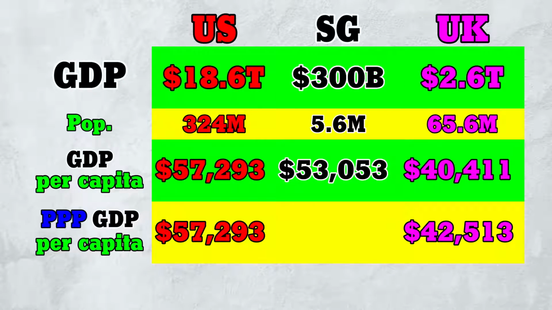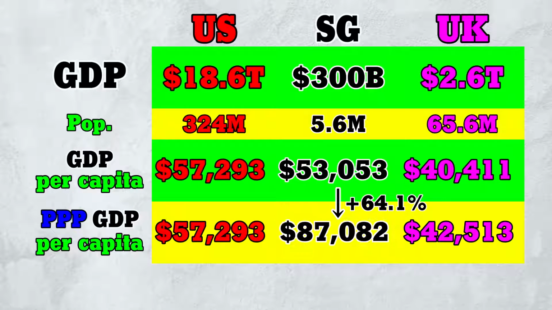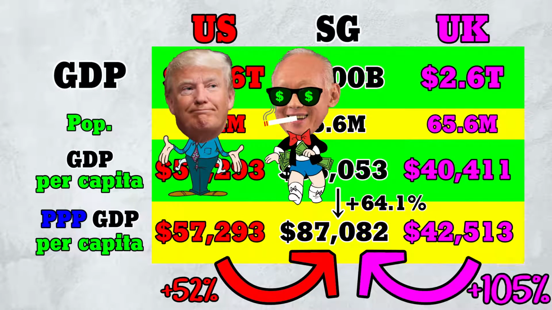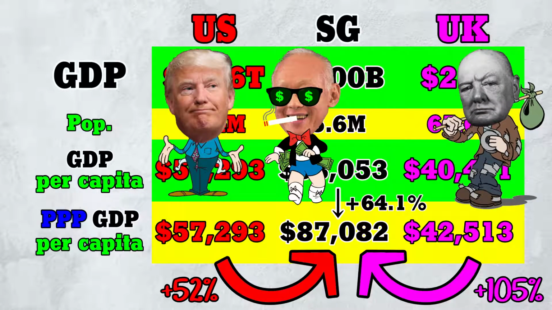So, according to the IMF, we must add 64% to Singapore GDP per capita to get PPP GDP per capita of about 87K. This is how we arrive at the fantastic conclusion that Singapore is 52% richer than the US and 105% richer than the UK.